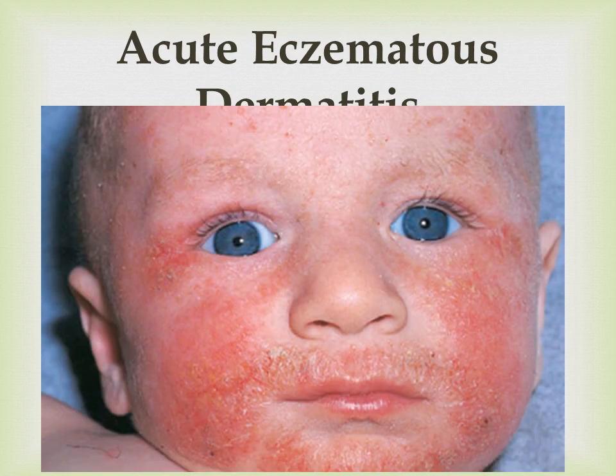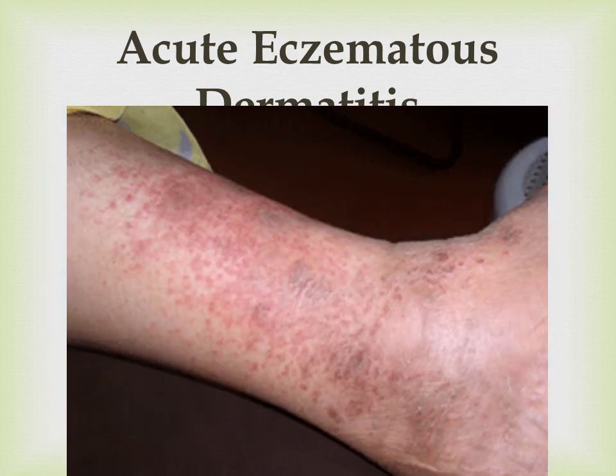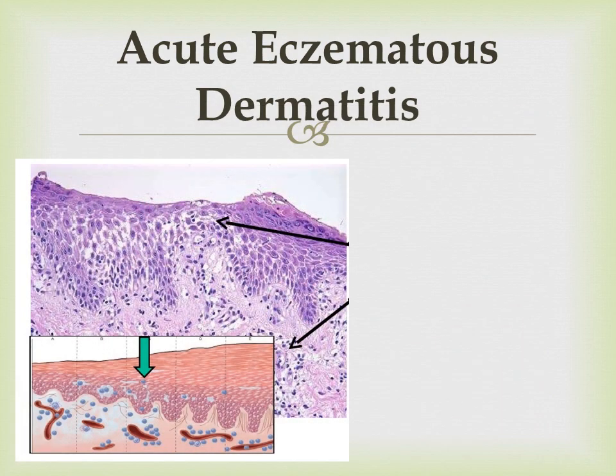This is the gross picture of acute eczematous dermatitis. Look at the reddish papulovesicular lesions that are present all over the face of this child. Again, another picture of acute eczematous dermatitis, and this is present on the leg near the ankle joint. So this is important. This is the microscopic picture.